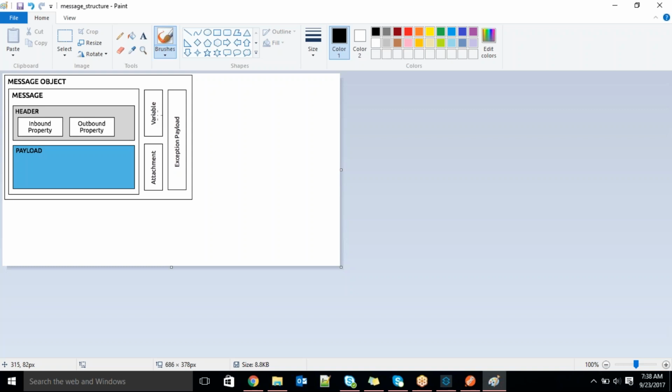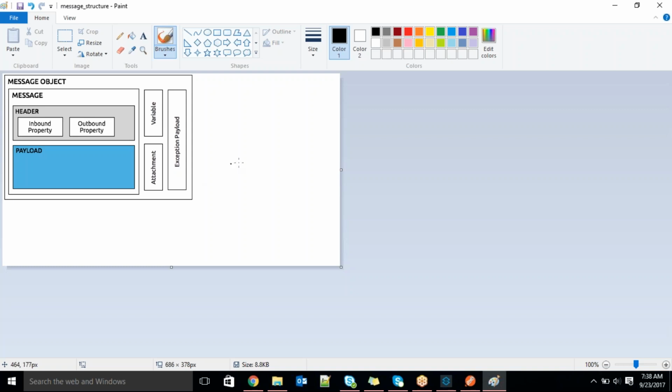We'll explore the three variables more when we discuss variables, and we'll see examples on that also, like when you go for a flow variable and when you go for a session variable. Only the scope is different, guys. Apart from that, the behavior of both is the same. Only the scope is different, and the syntax for reading and creating is also different.